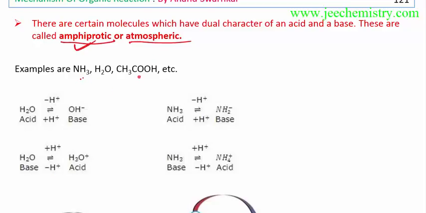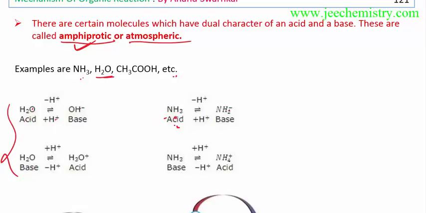Examples are NH3, H2O, CH3COOH. Now take H2O: after donating H plus, H2O, the acid, will become a base. Now this base after accepting H plus will become an acid, so it acts with both properties. NH3 after donating becomes a base, and a base after accepting H plus becomes an acid. Here H2O is donating, here it is accepting. After accepting it becomes an acid, and this acid after donating becomes a base.